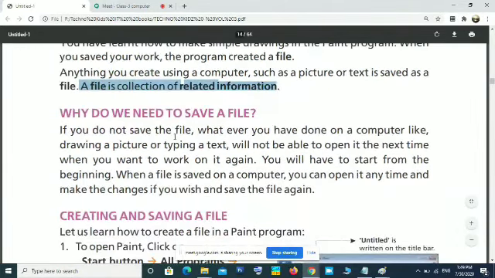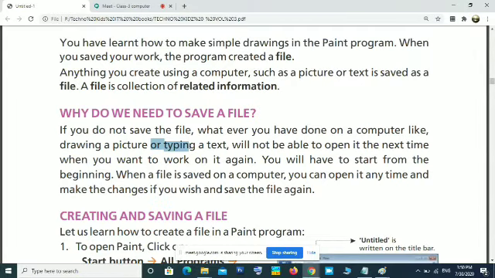Then why do we need to save a file? That I already explained. If you do not save the file, whatever you have done on a computer, like drawing a picture or typing a text, you will not be able to open it the next time when you want to work on it again. That means if you shut down your computer without saving, whatever you worked on will be lost. You will have to start from the beginning next day.